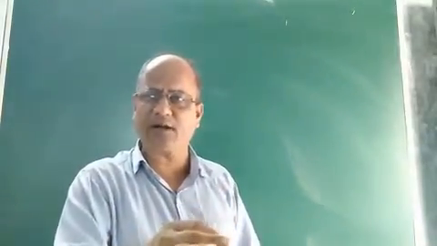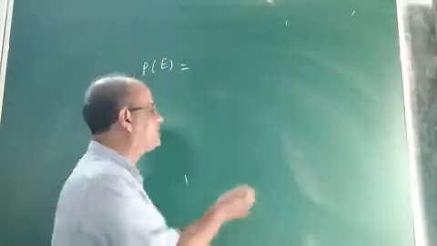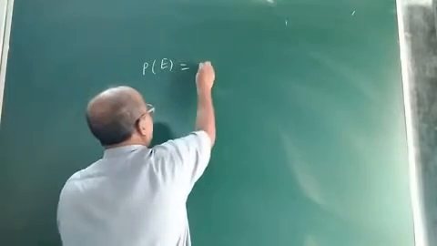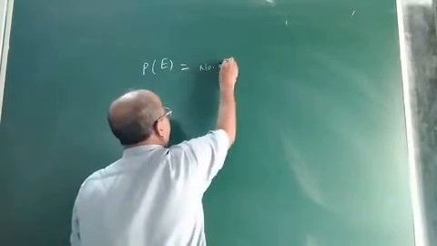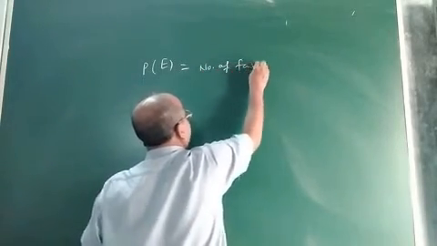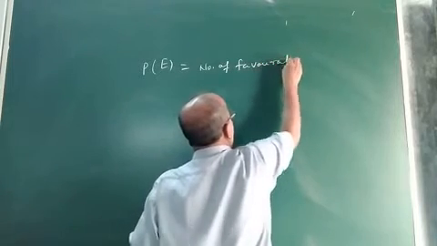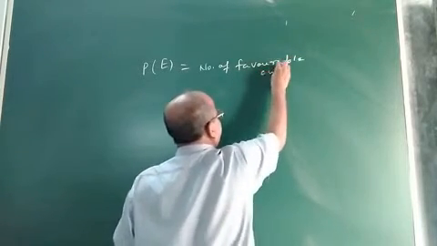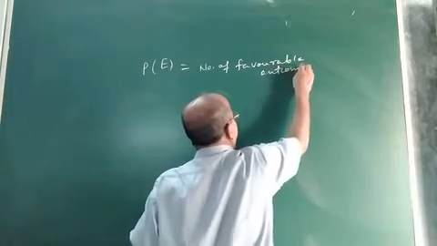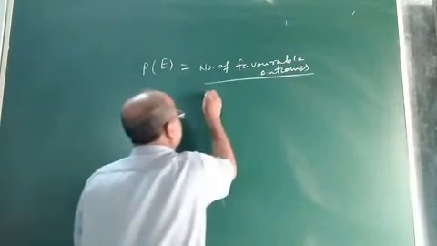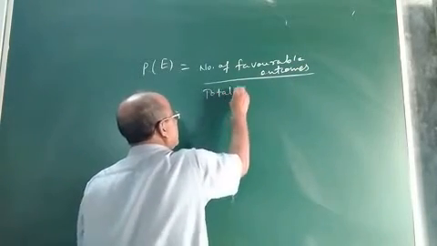What we had read in junior classes. Probability of E is defined as the ratio of number of favorable outcomes by total number of outcomes.